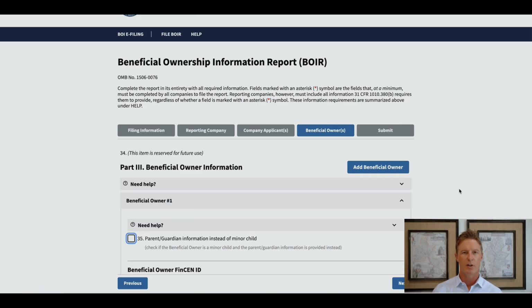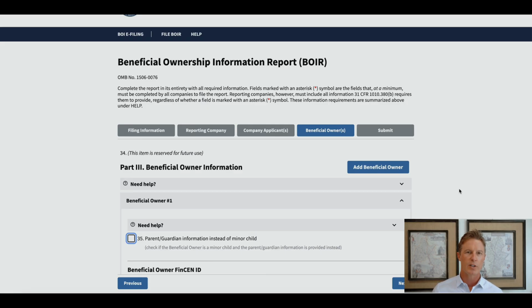What is a beneficial owner? Again, my prior video goes into great detail to let you know exactly who would be considered a beneficial owner. But one definition of a beneficial owner is a person or entity that owns 25% or more of the company. Another definition is a person or entity that controls 25% or more of the voting interest in the company.